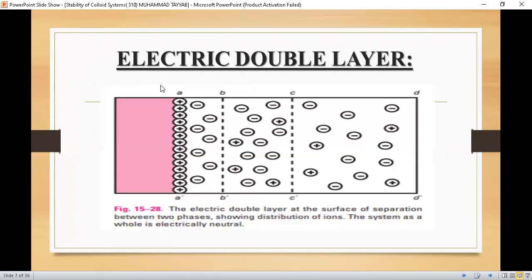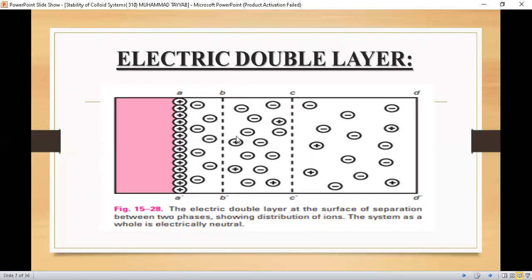Here I have enlarged the diagram. You can see that this is the surface of the particle. At the surface of the particle, we have positive ion adsorption, or cations. These cations will attract negative charges, and there will be a layer of negative ions, and these negative ions will then further attract positive charge, but the positive charge here will not be attracted as much, because there are already positive charges on the surface of the particles and they will tend to repel these charges. So this is what we have discussed up till now.